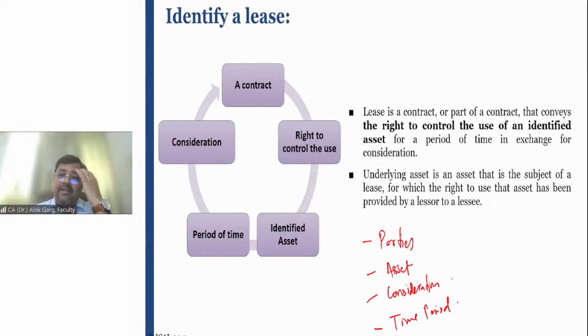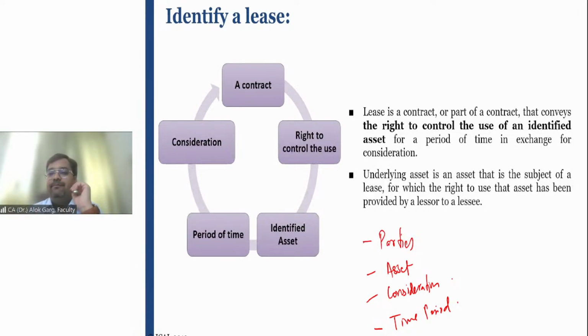In our old accounting standard, the definition of the lease was: a lease is an agreement where the lessor conveys the right to use of an asset in favor of the lessee in exchange for a consideration for a period of time. This was the older definition of the lease.